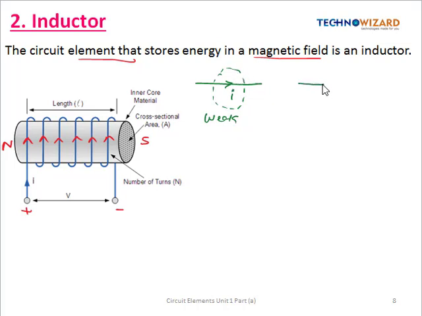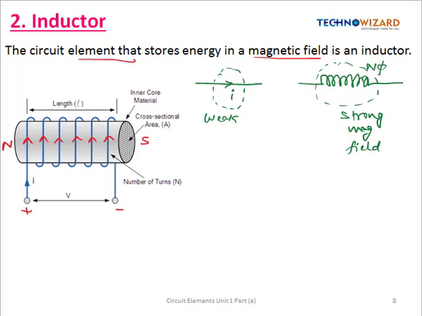So that's why we provide a number of turns in order to produce a strong magnetic field. Okay, so we provide a number of turns so that flux linkage will increase, and it is given by N into phi, so it will produce a strong magnetic field.